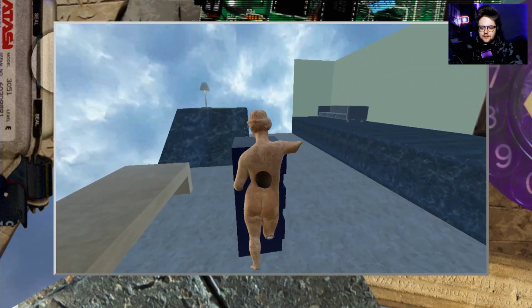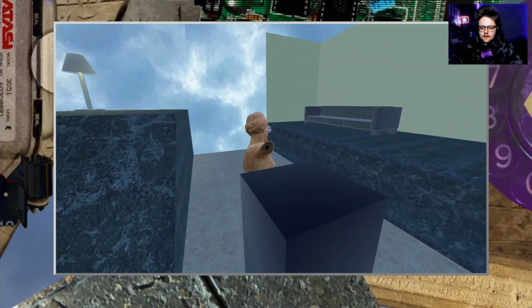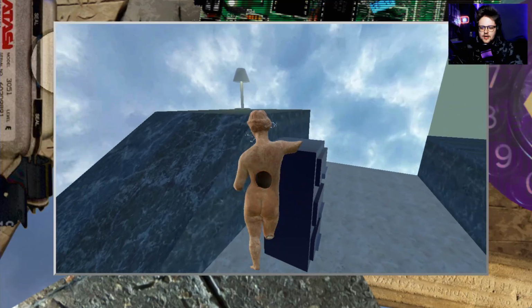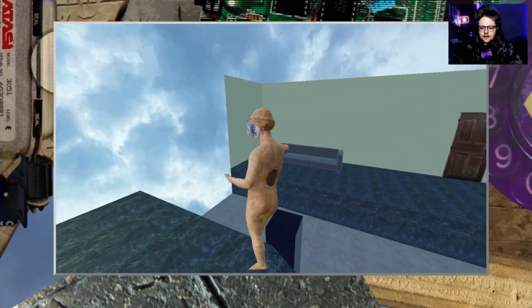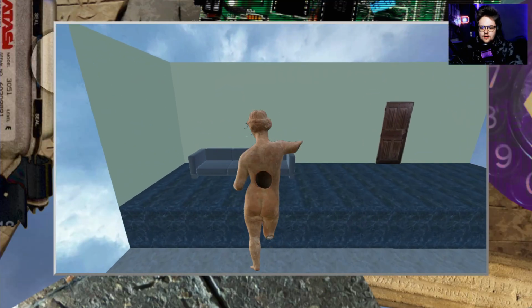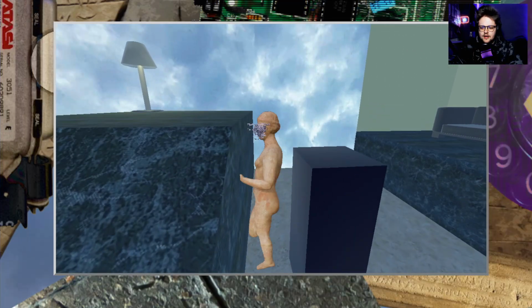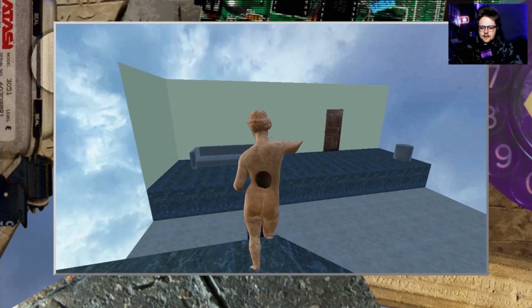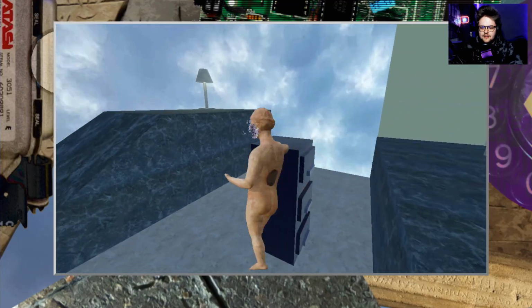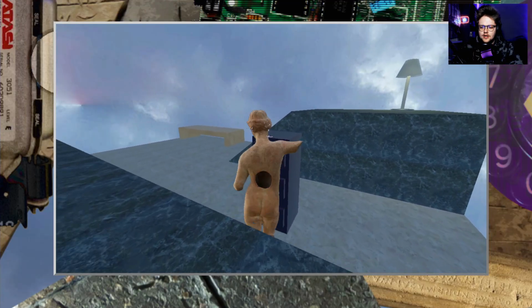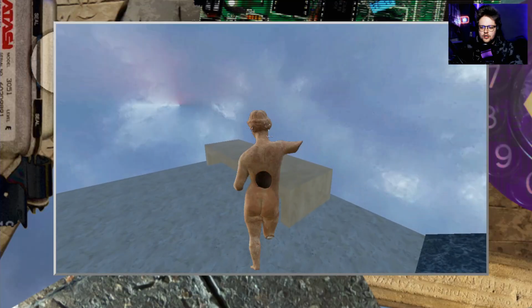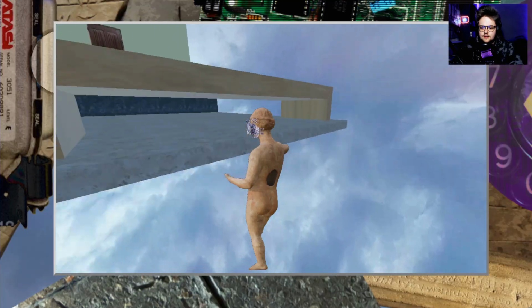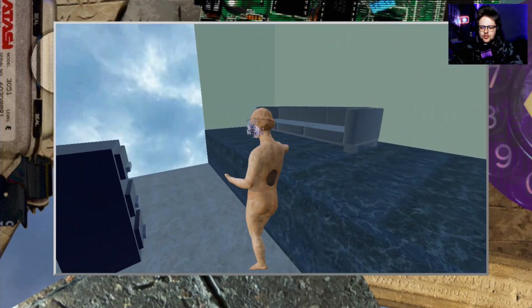Oh, it respawns, okay. How can I make it? Okay. Not enough. Can I make it like this? Frick. I need to throw it like... to put it on the side. How am I supposed to do that?